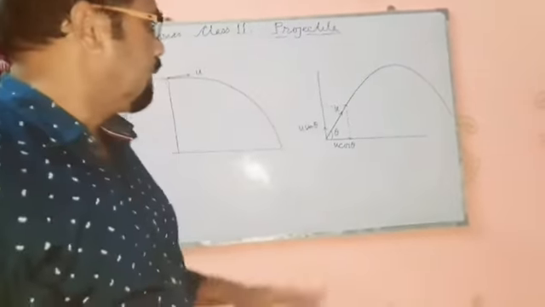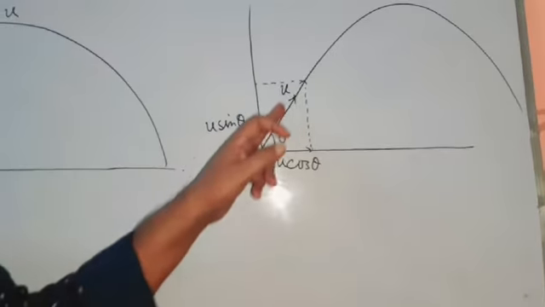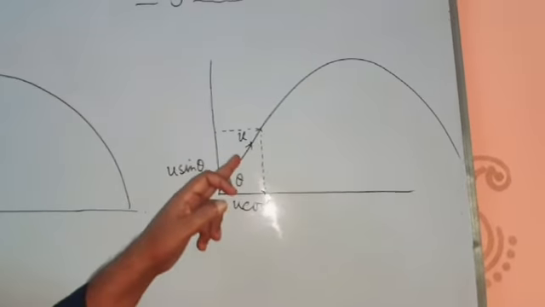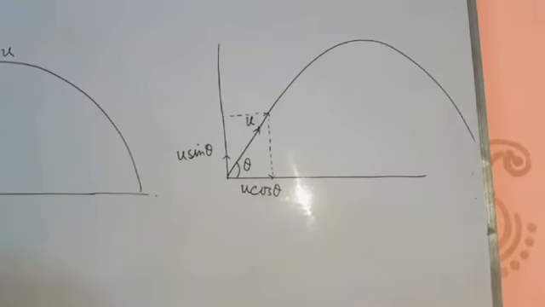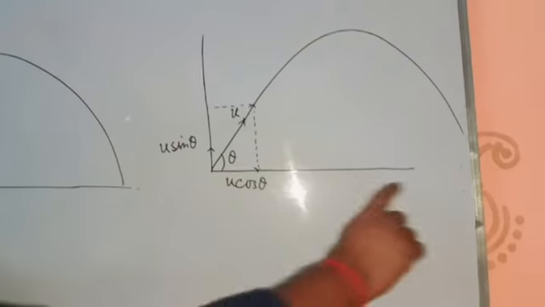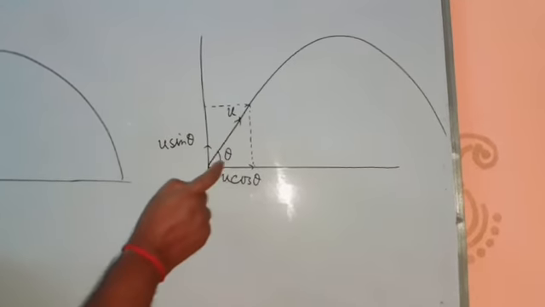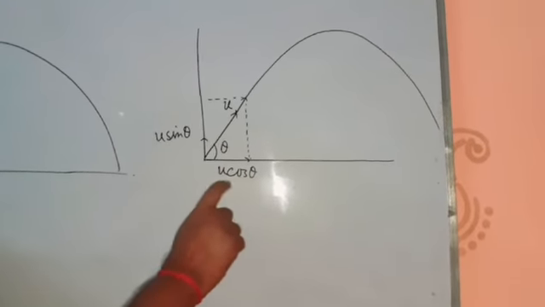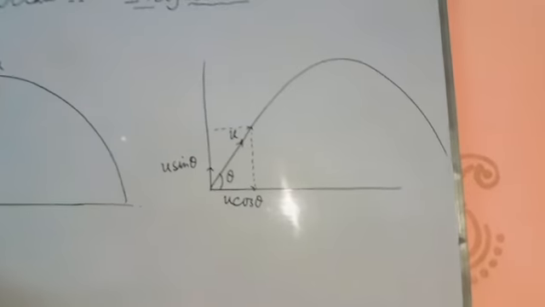So see this one. When one object is thrown with some velocity u, then it will move in this way. We can resolve this velocity in two directions, horizontal direction and vertical direction. If it is thrown with theta angle with the ground, then the horizontal component is u cos theta and the vertical component is u sin theta.